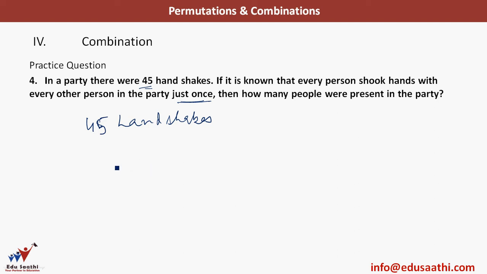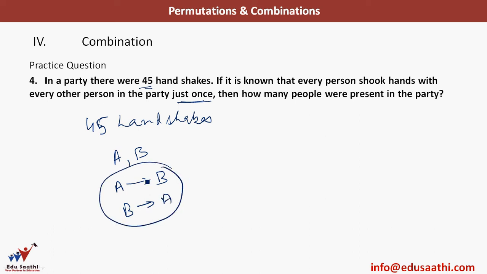In handshakes, it does not matter if I shake hands with you or you shake my hand. If I have two persons A, B, if A is shaking hands with B or B is shaking hands with A, both of these mean the same thing, because it takes two people to do a handshake.